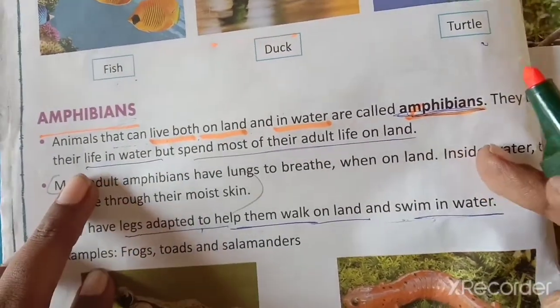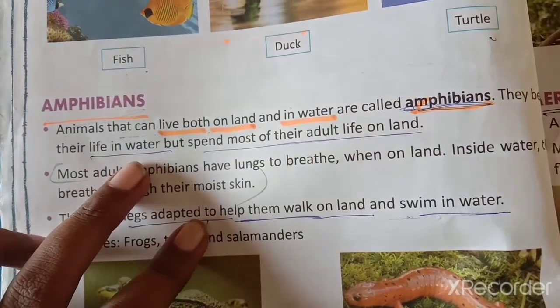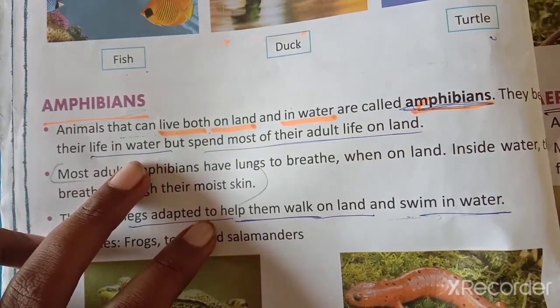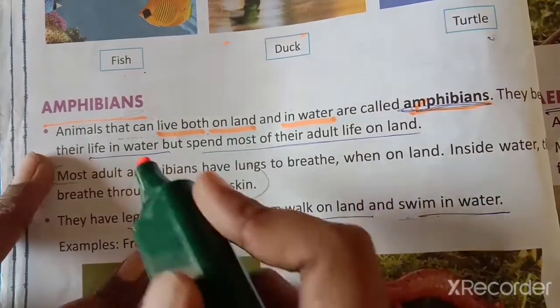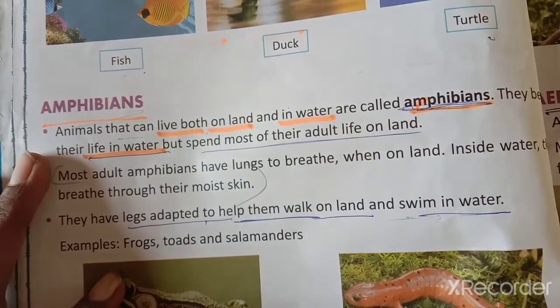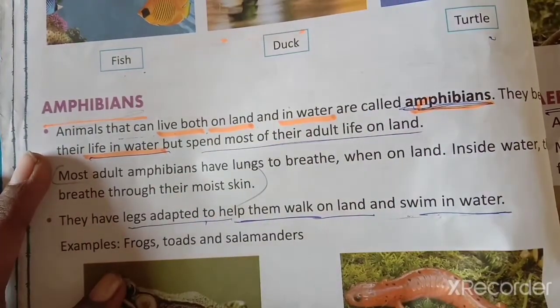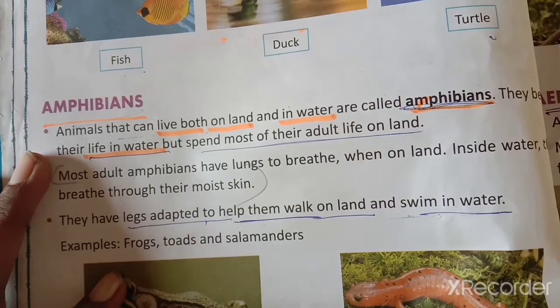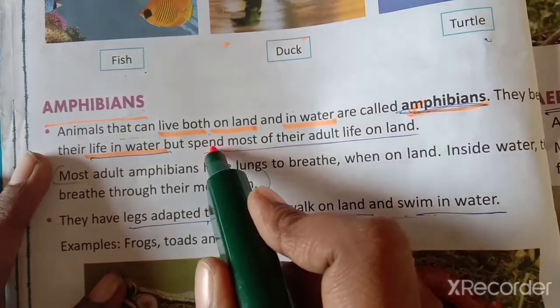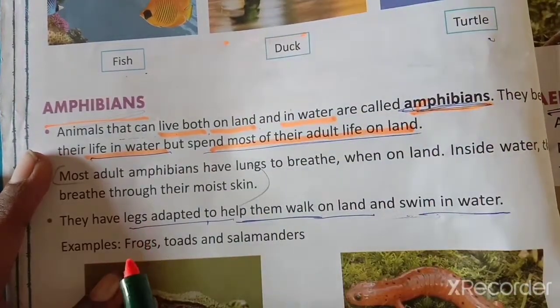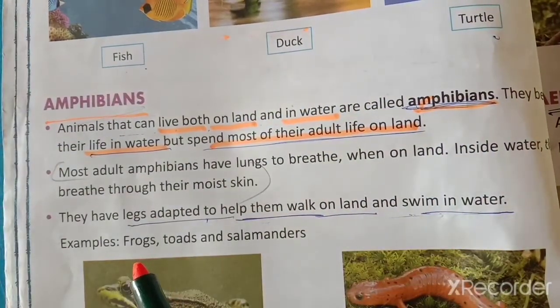They begin their life in water when they are very small. When they are babies, they live in the water. After they become adults, they live on the land.